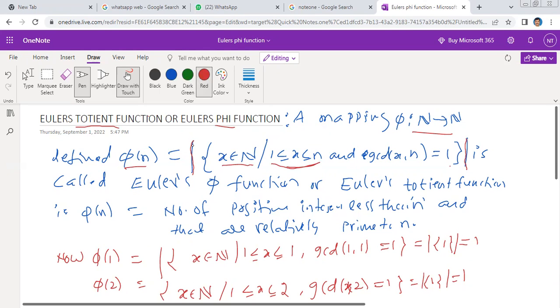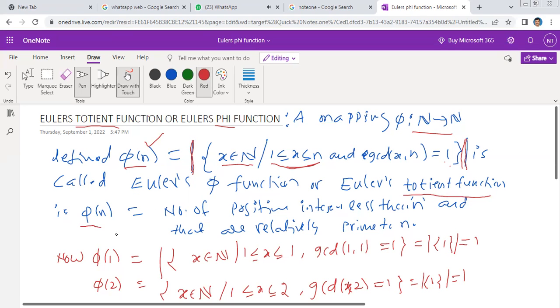This modulus means cardinality. The cardinality of the elements in this set is denoted by pi of n. I repeat once again, the set of all natural numbers x between 1 to n whose GCD with n is equal to 1 is called Euler's pi function or Euler's totient function.